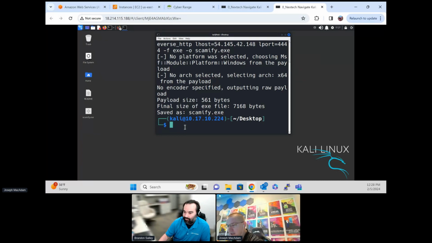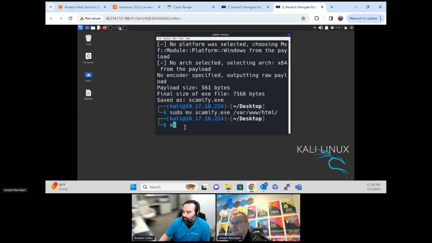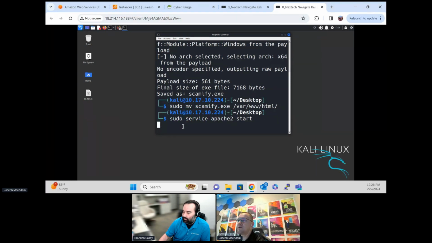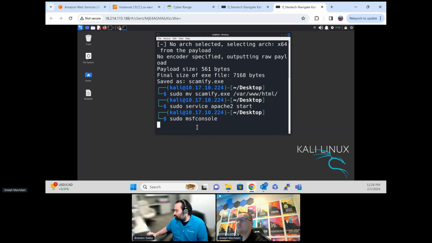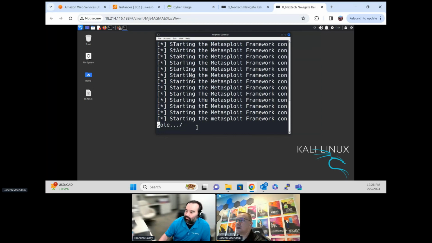Give me a second here. Let me move this to our web server. So sudo move the Scamify to, oops. And then sudo, let me start the web server. All right, so that's good to go. And then let me listen for the connection here. So I'm going to enter Metasploit. Okay, so the payload is set, I'm going to go in here and wait for it.